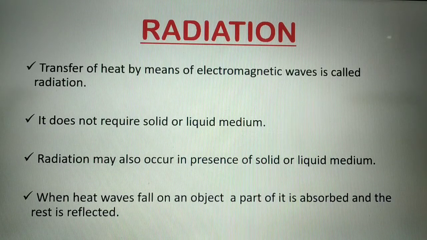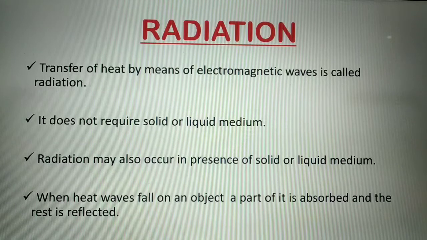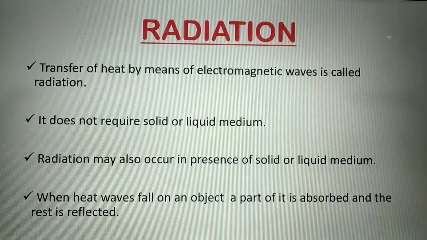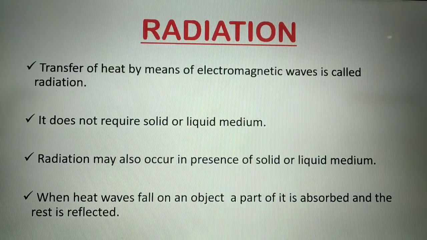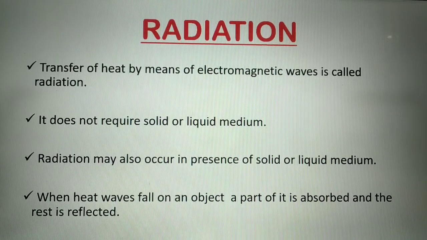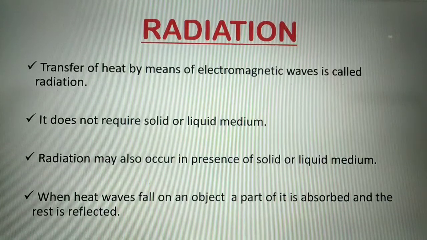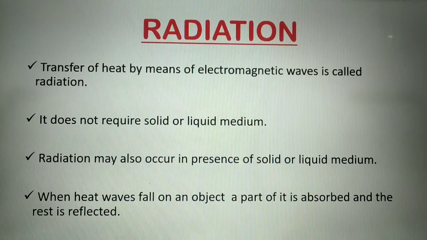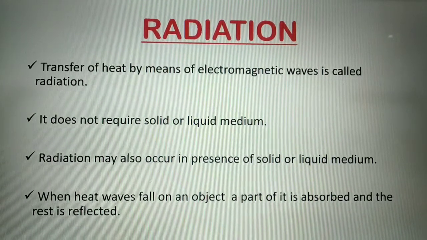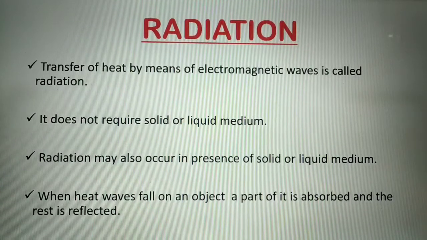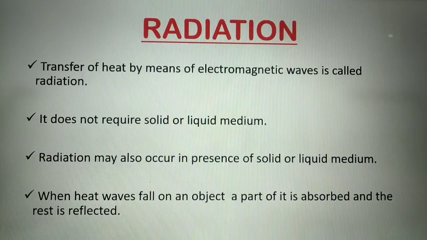And lastly, when heat waves fall on an object, a part of it is absorbed and the rest of it is reflected. Now whatever amount of heat is absorbed by any object depends upon its color. That's why we normally use dark colored clothes in winter, so that more and more heat is absorbed and we don't feel cold.